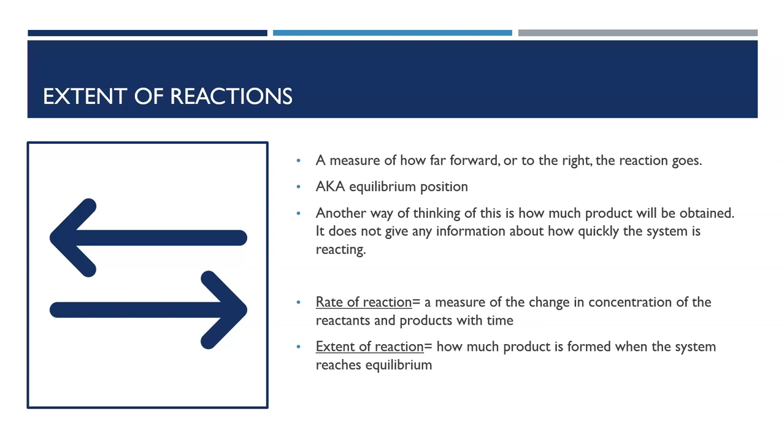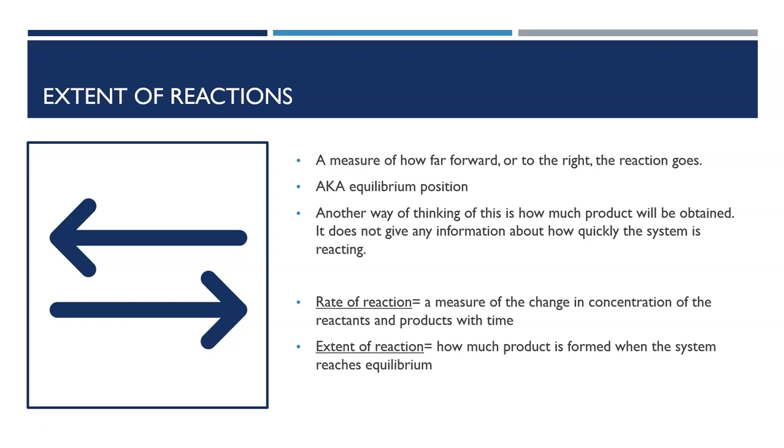So when we talk about equilibrium, we tend to refer to the extent of the reaction. This is to say how far to the right the equilibrium sits, how much of the forward reaction has gone. We refer to this as the equilibrium position, and we can think of this as how much product is being obtained.